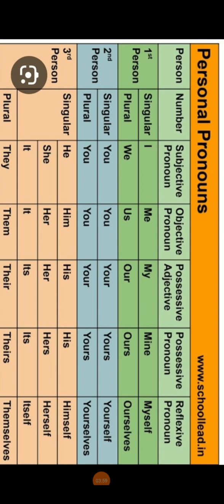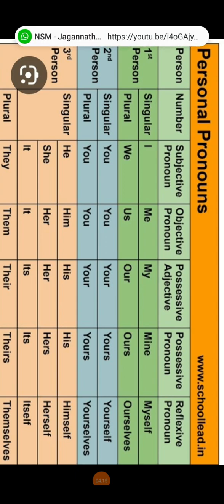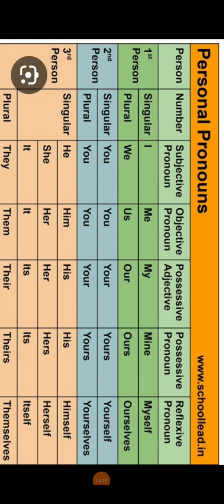This my is used as an adjective for class, right? And that is why, in this is my class, my is not a pronoun, my is an adjective. You can say the same thing as: this class is mine.